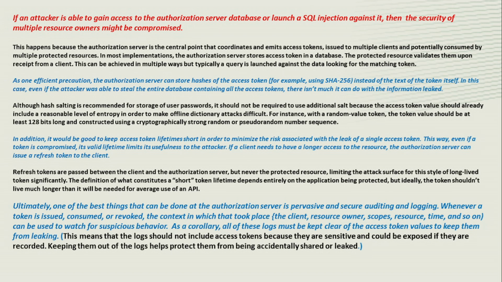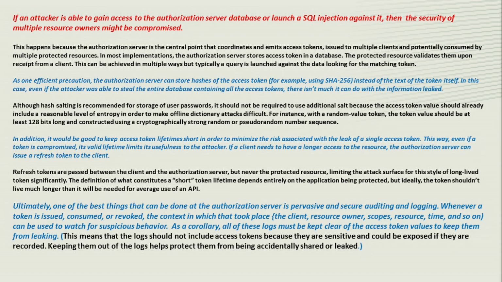The protected resource validates them upon receipt from a client. This can be achieved in multiple ways, but typically a query is launched against the database looking for the matching token. As one efficient precaution, the authorization server can store hashes of the access token, for example using SHA-256, instead of the text of the token itself. In this case, even if the attacker was able to steal the entire database containing all access tokens, there is not much they can do with the information leaked. So again, we are trying to minimize the damage. If somehow our database is compromised, the data the attacker gets will not let them do much.